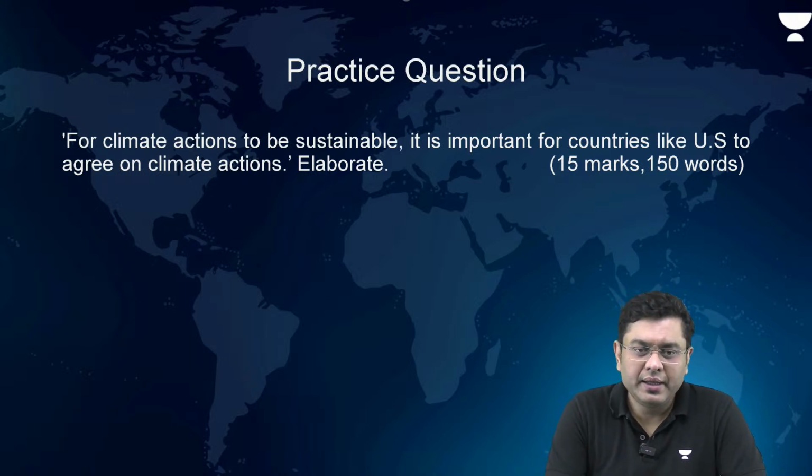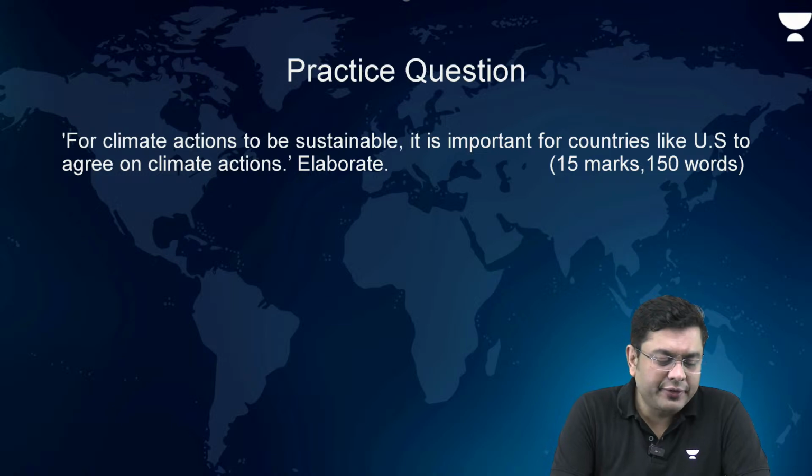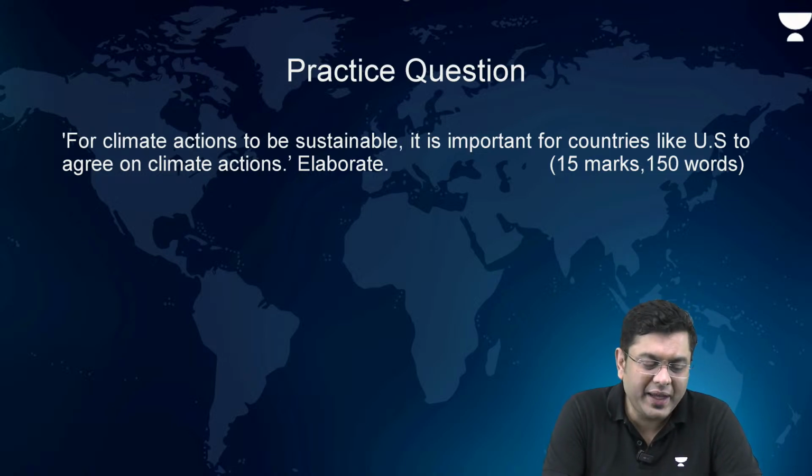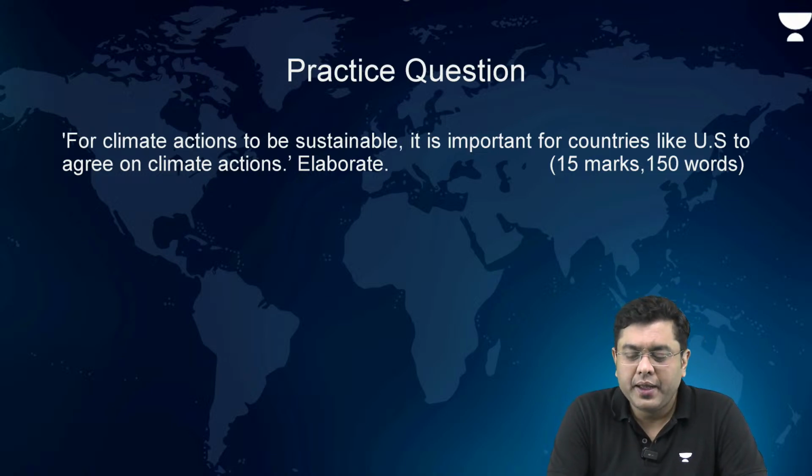Right. Now, coming to the practice question. For climate actions to be sustainable, it is important for countries like the US to agree on climate actions. Elaborate. Now, here, how do you introduce this?